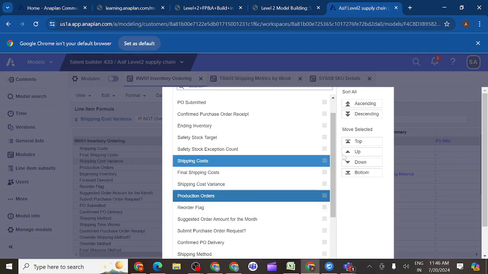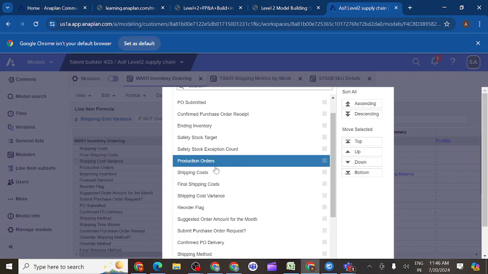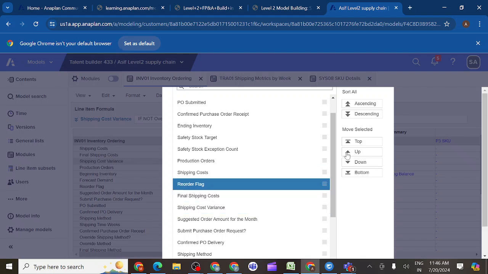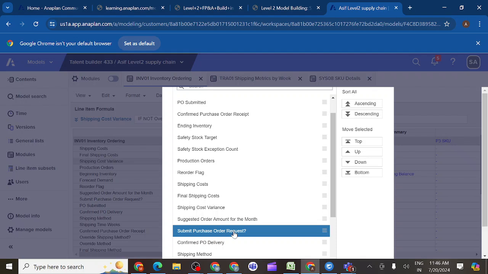You need to select both and move them: safety stock exception count and production order. Then reorder flag, just move it up. Then submit purchase order request.